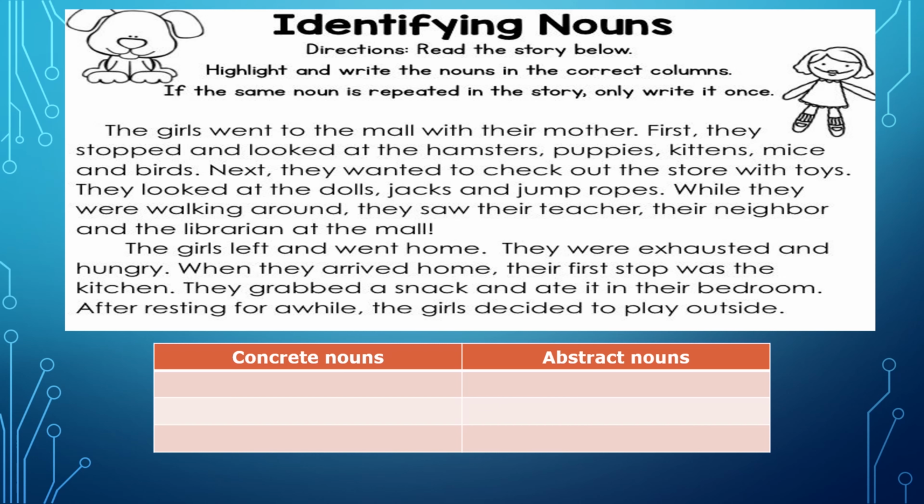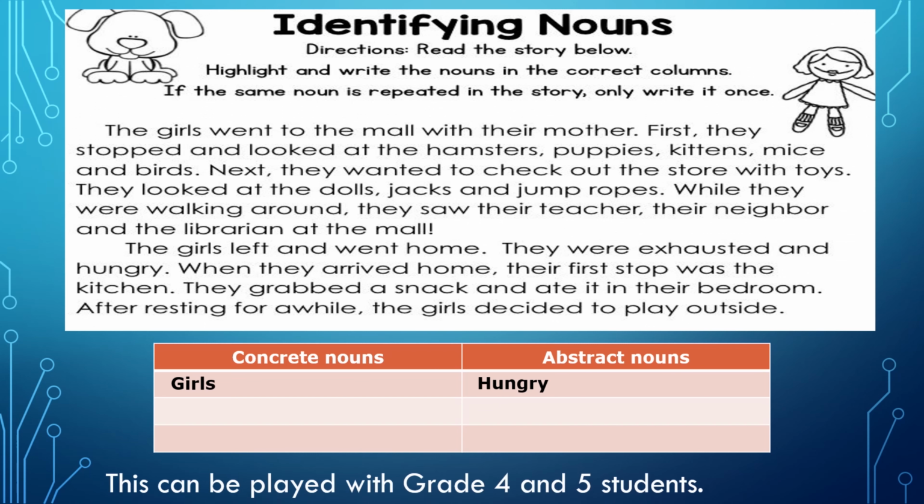I have done the first one for you. Girls will be a concrete noun. Hungry will be an abstract noun, and both these words, girls and hungry, you will find in the story. You can pause the video here and read the story for your reference. This game can be played with grade 4 and 5 students as they are well versed with their reading.